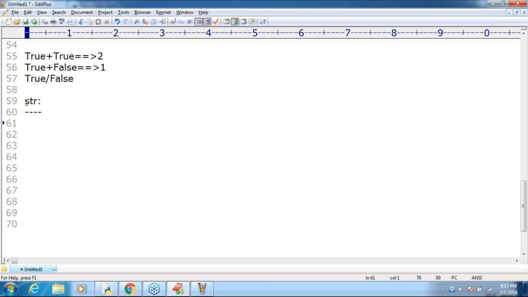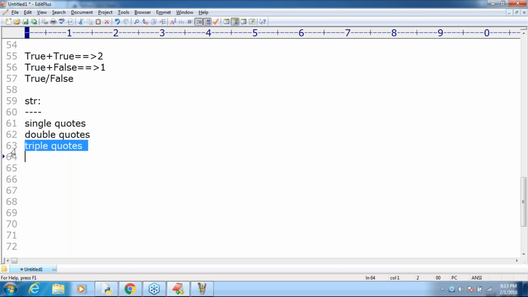A string is nothing but a sequence of characters, either within single quotes, double quotes, or triple quotes also. Do you know, sir, the biggest specialty of Python is triple quotes.